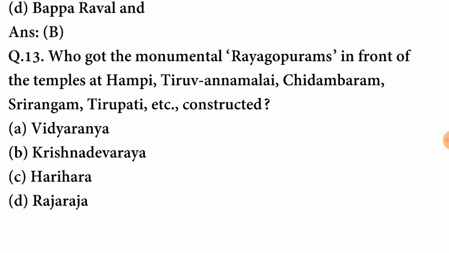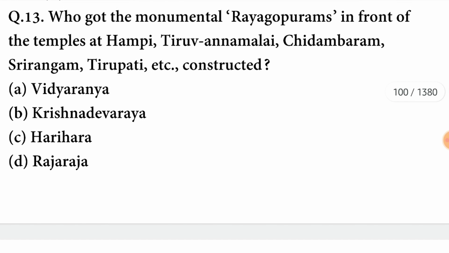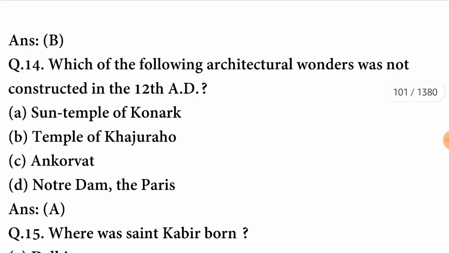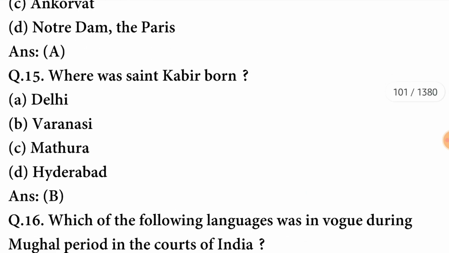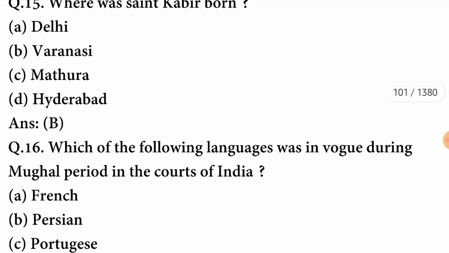Who got the monumental Raya Gopurams in front of the temples at Hampi, Tiruvannamalai, Chidambaram, Srirangam, Tirupati, etc. constructed? It was constructed by Krishna Dev Rai. B option is correct here. Which of the following architectural wonders was not constructed in 12th AD? The wonder was the Sun Temple of Konark. A option is correct here. Where was Saint Kabir born? Saint Kabir was born in Varanasi. B option is correct here.